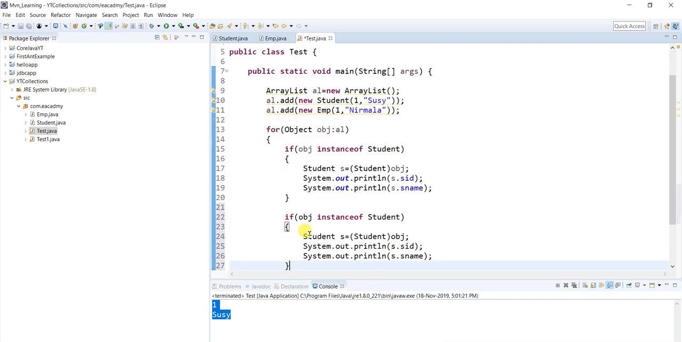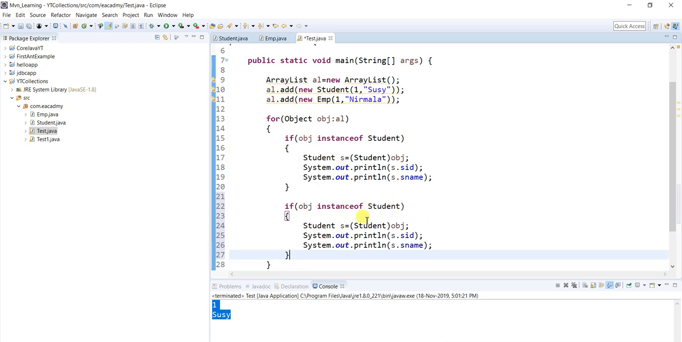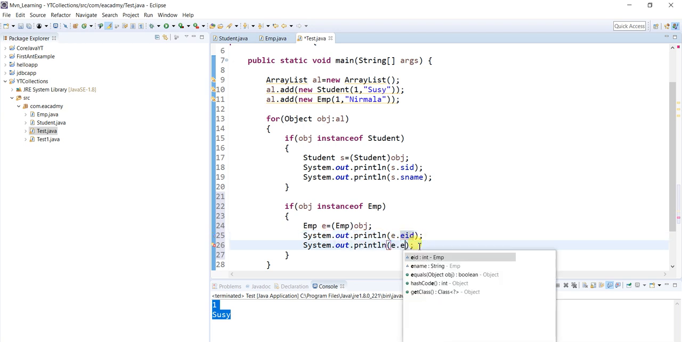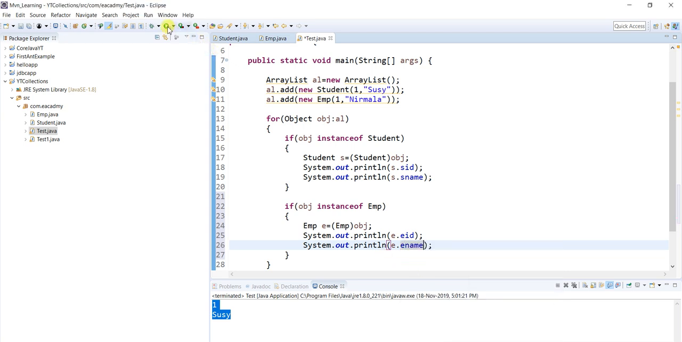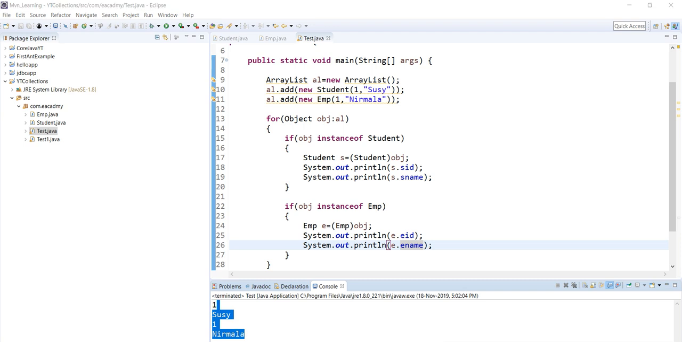I'm just copy pasting the code, but this is the way we wrote it before. We used to do this kind of programming before 1.5. From now onward we are not doing the same. So I'm taking employee, again typecasting the object to the employee object and storing it, and let me take e, and here e dot eid, and e dot ename. That's it, and let me print it. So you can see I'm getting both the outputs, but this is not the correct way, and this is very time consuming. I hope you understand.